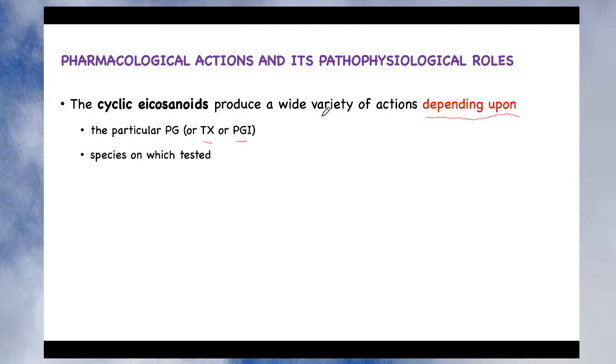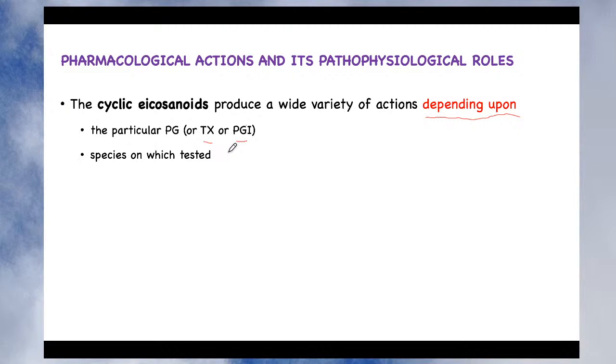The second one is the species on which you test these eicosanoids. If you change the species for testing, their pharmacological action will also change, because every species has a unique biological composition.